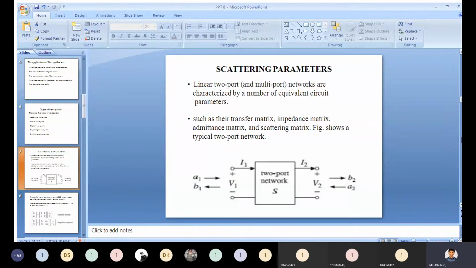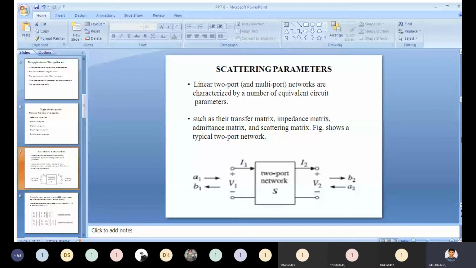You need to take a linear 2-port network, which is characterized by a number of equivalent circuit parameters. From this diagram, we have the transfer matrix, impedance matrix, admittance matrix, and scattering matrix.